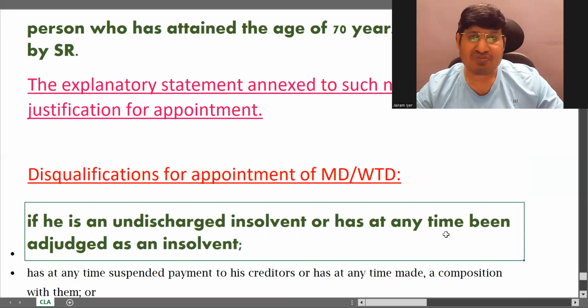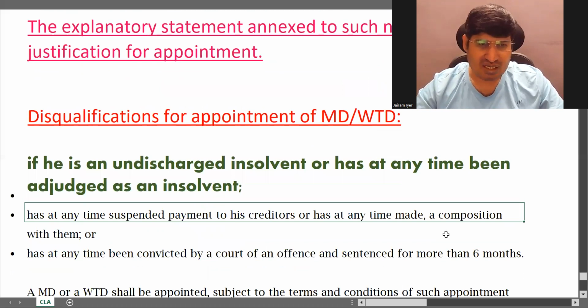So if he was an insolvent earlier, say some years back, still he cannot be appointed as an MD or WTD now. Either he is currently an undischarged insolvent, or at any time he was an insolvent, then he cannot be MD or WTD.